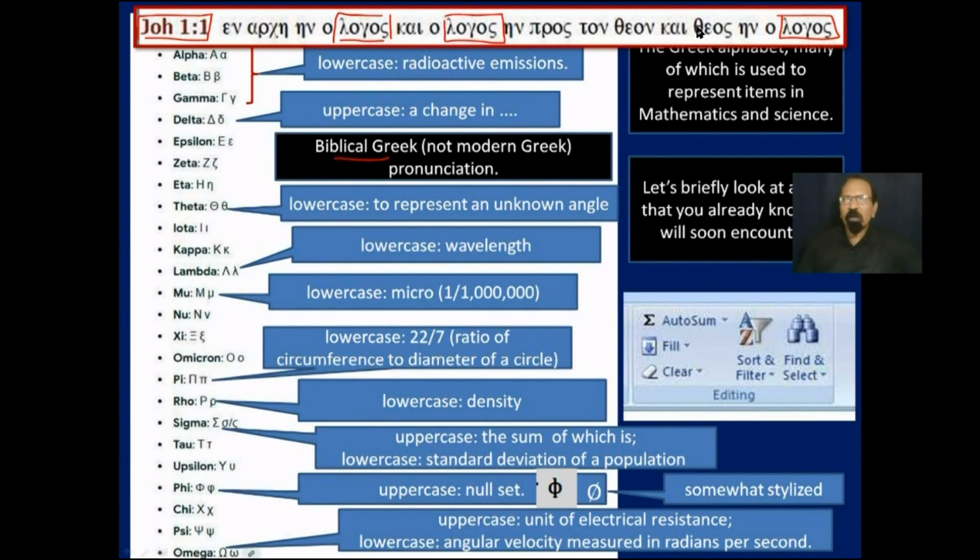And I can also pick out this one, theos, which means God. And this is a variation of that. Instead of ending with an S at sigma, it ends with an N, nu. So I can pick out one or two words, but I can't read biblical Greek.